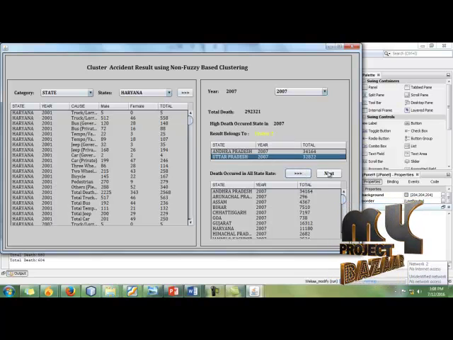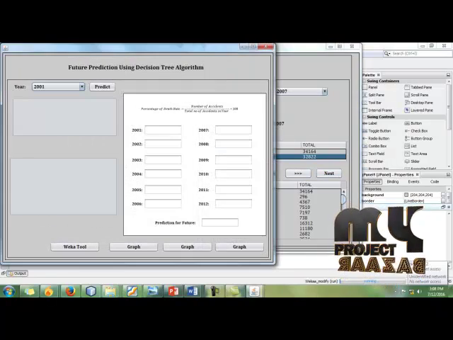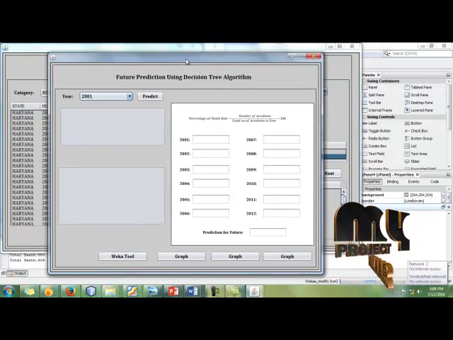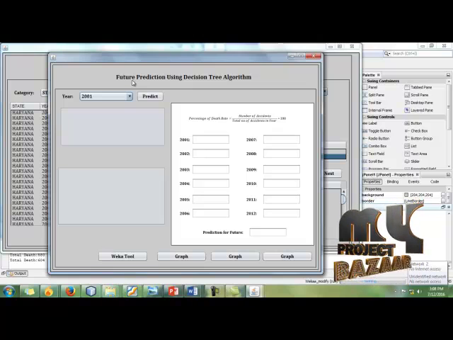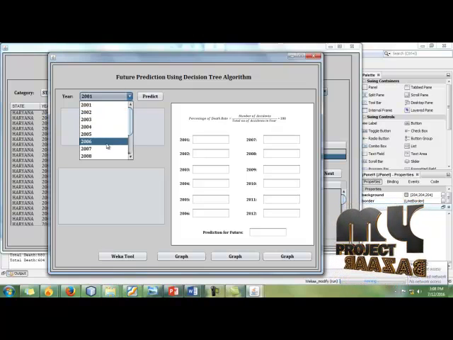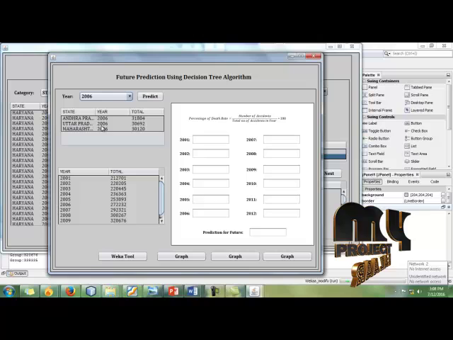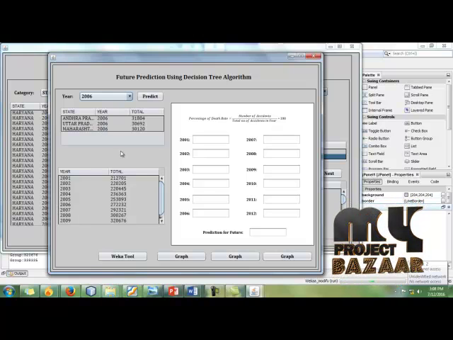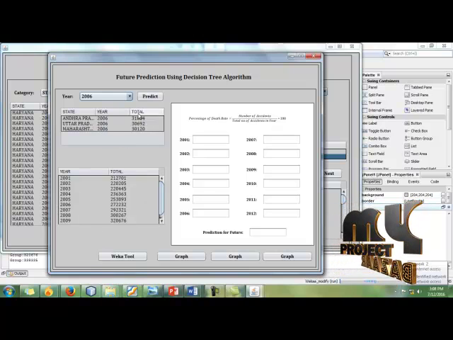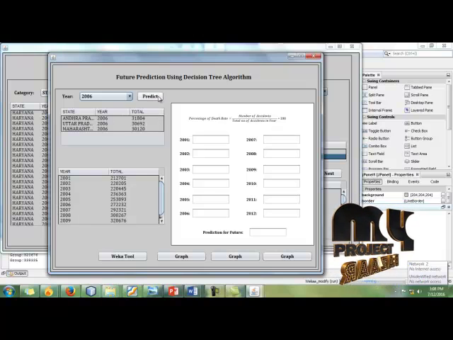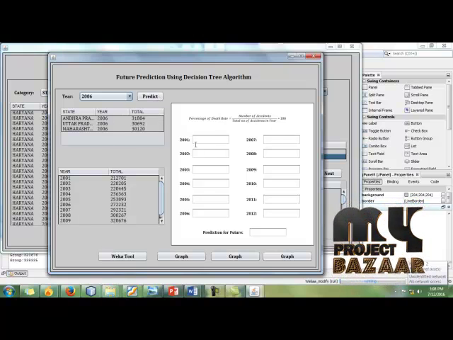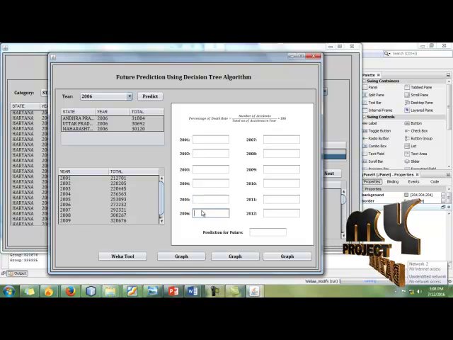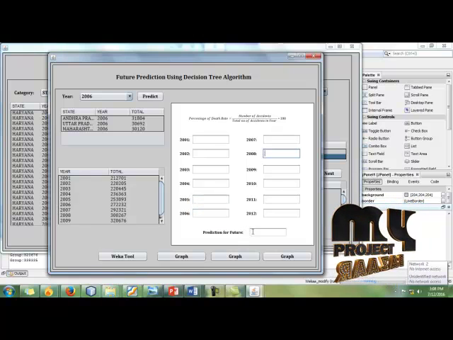After that, next, here we are going to find the future prediction using the decision tree. Here we choose any one year, it filters the top death rate occurring in our data, and we predict the percentage result for each year, and finally we predict the future result also.